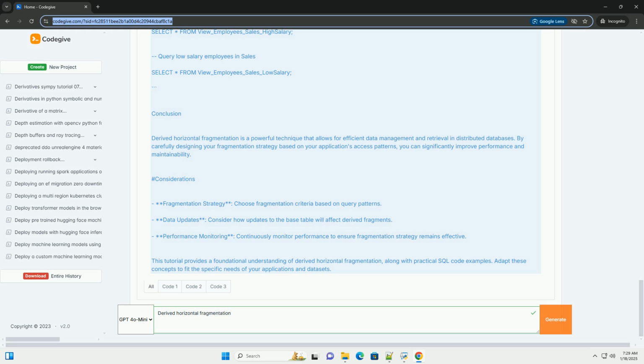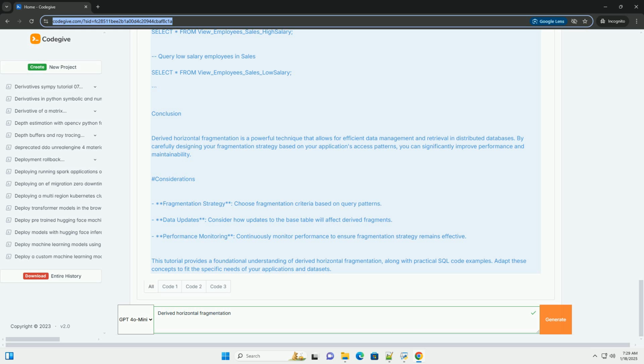Conclusion. Derived horizontal fragmentation is a powerful technique that allows for efficient data management and retrieval in distributed databases. By carefully designing your fragmentation strategy based on your application's access patterns, you can significantly improve performance and maintainability.